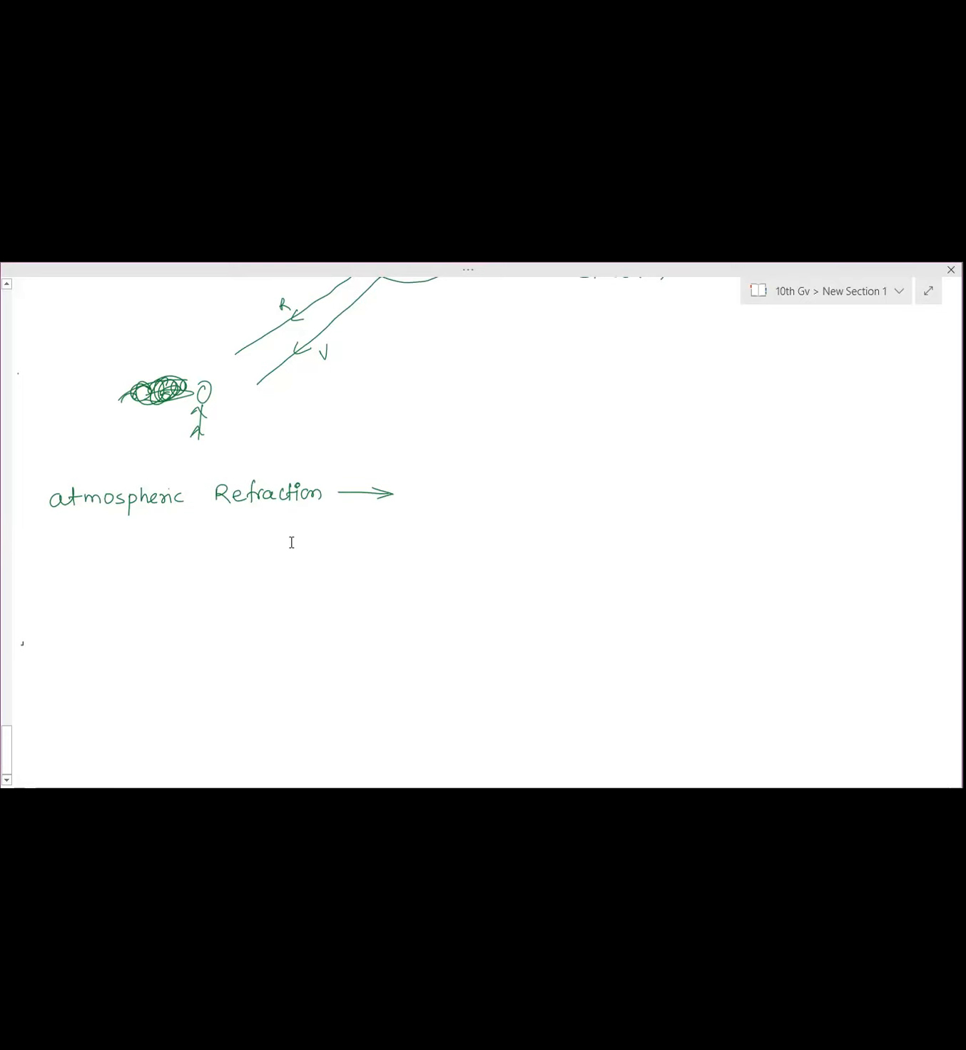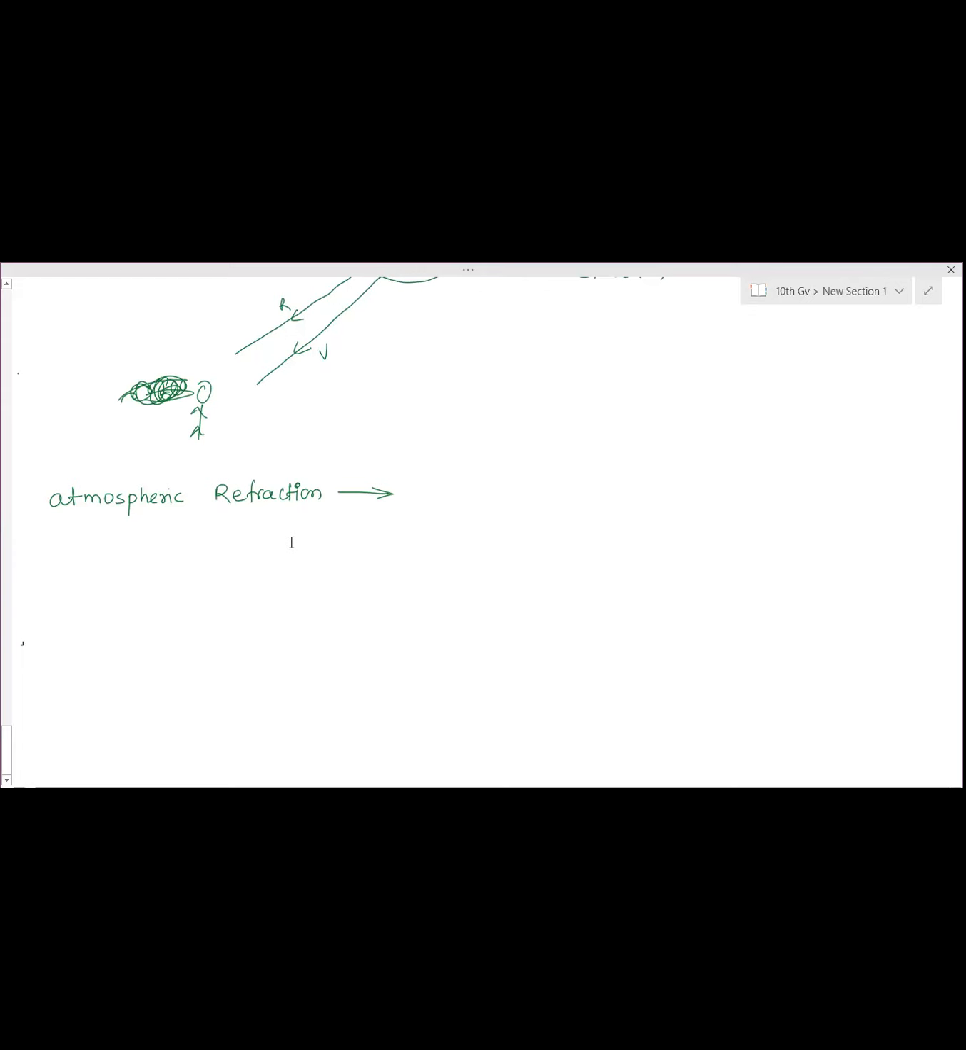Near vacuum, the density increases somewhat. When you move further downwards, the density increments again, and then again. So it keeps on increasing, and at the end, on the surface of the earth, the density is maximum. So due to different denser regions, the light ray keeps on changing its direction. So this phenomenon is said to be atmospheric refraction.